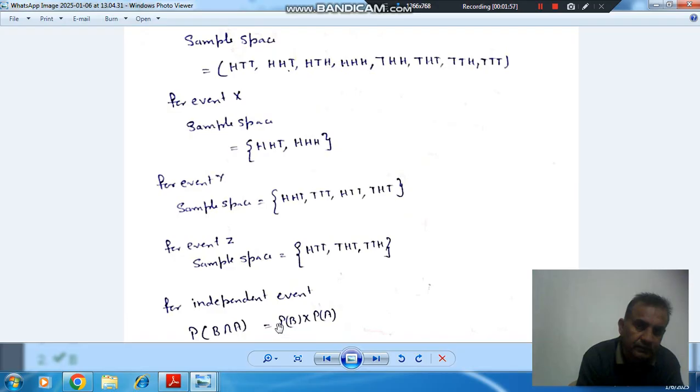So tail occurs in the third toss in 4 cases: HHT, TTT, HTT, THT.